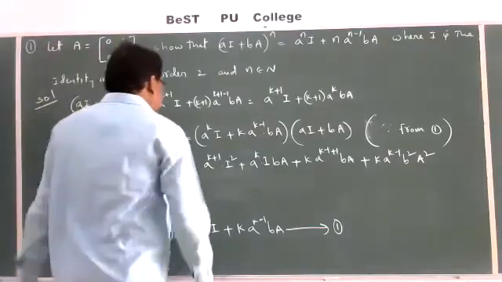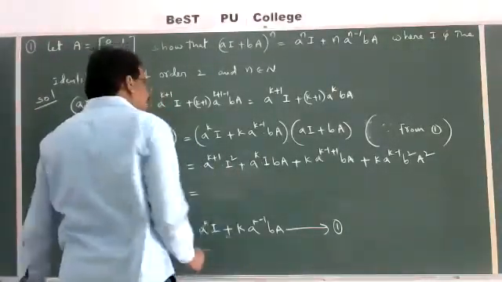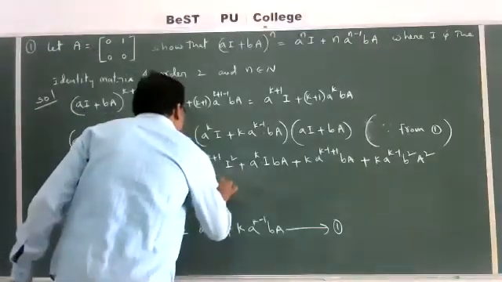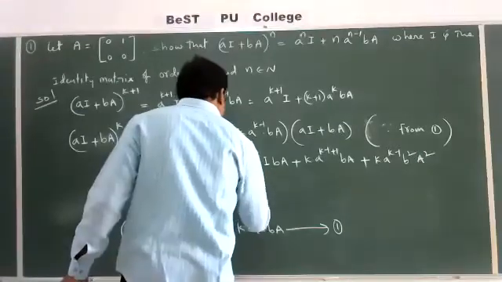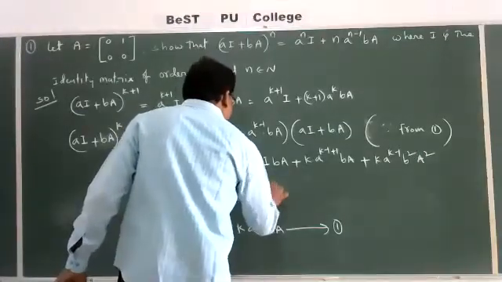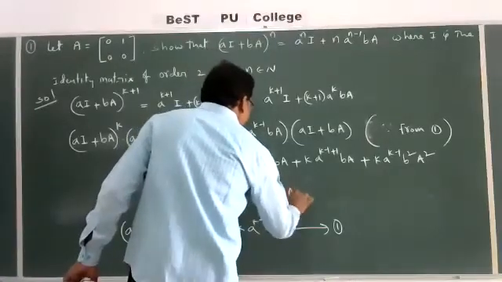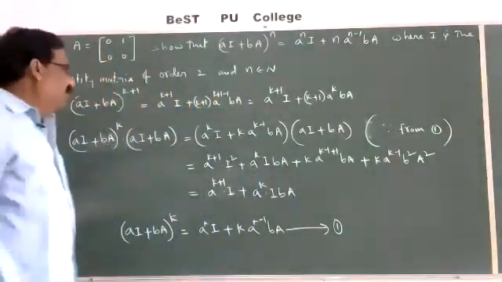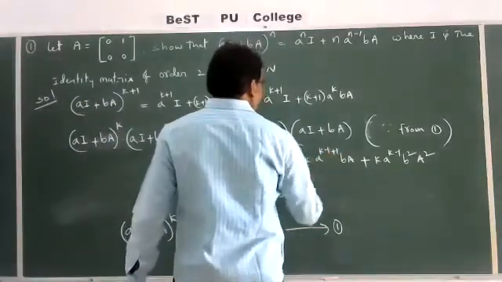So we know I square is always I, that is a power k plus 1 into I. Here this is plus a power k into I into bA, a power k into I into bA. Here minus 1 plus 1 cancel.